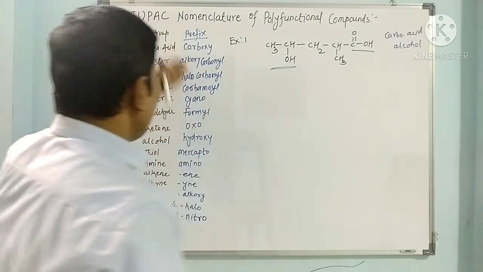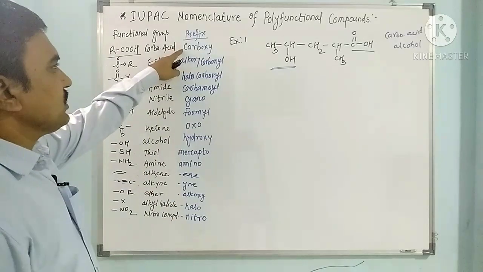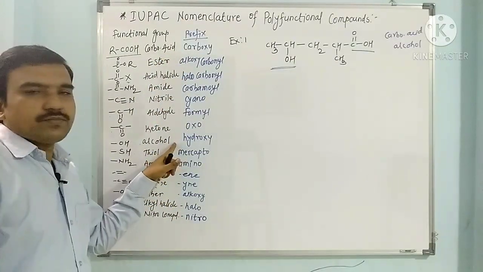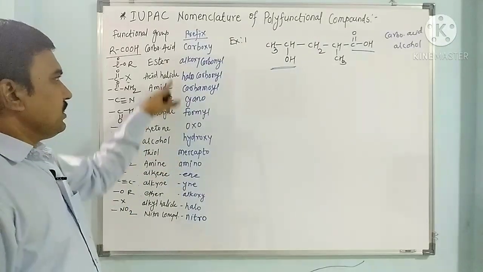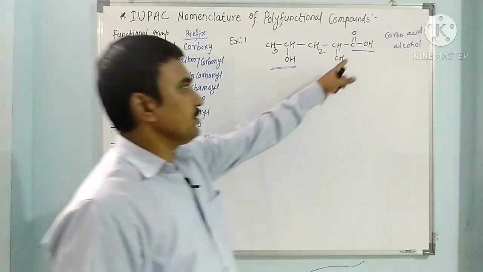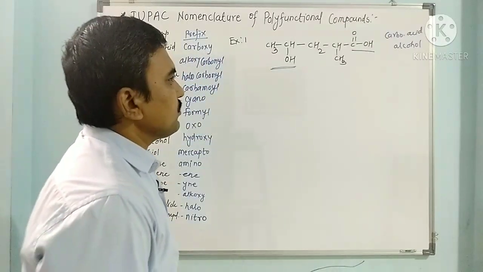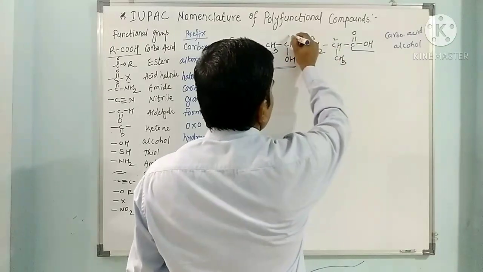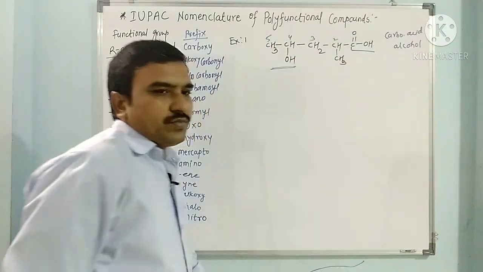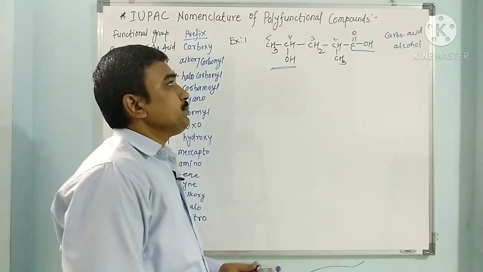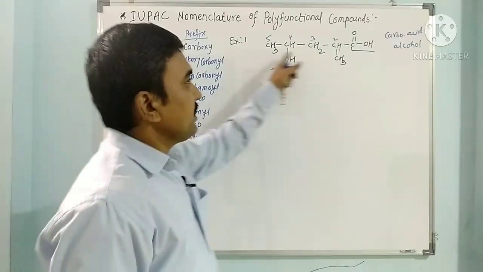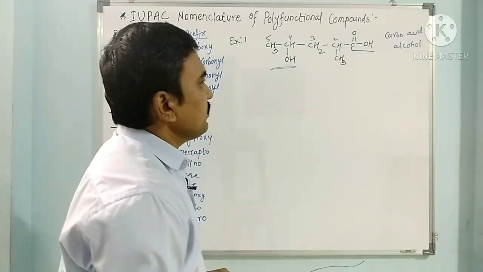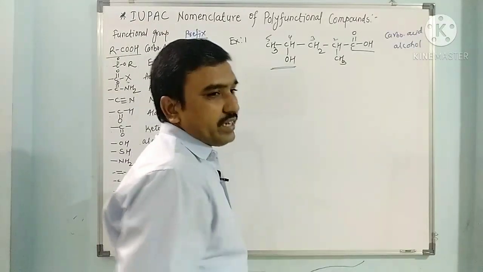So see this functional group priority order. Carboxylic acid has higher priority as compared to alcohol. Alcohol comes later than the carboxylic acid. So the main functional group is carboxylic acid. So this carboxyl carbon will get number 1, then 2, 3, 4 and 5. In this way, this is pentanoic acid. If 5 carbons are there, carboxylic acids are named as alkanoic acid. So the name of this compound is pentanoic acid.